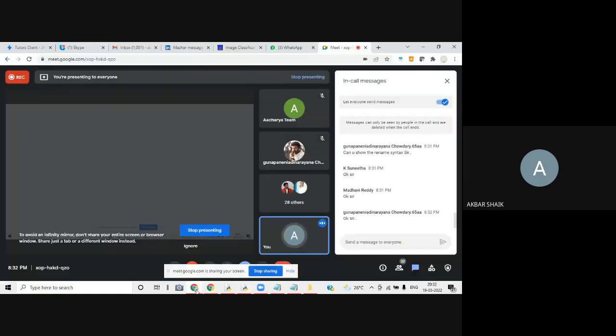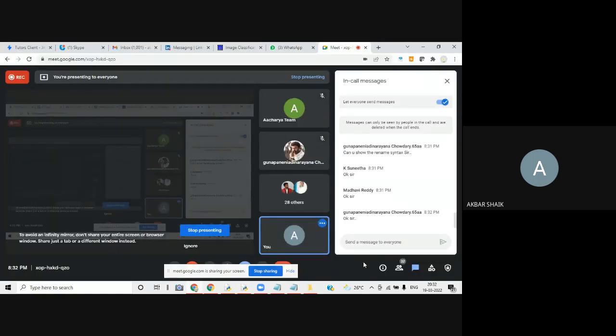I think it is clear, right? So any doubts in this, folders? Any doubts? Folder and files. Any doubts?